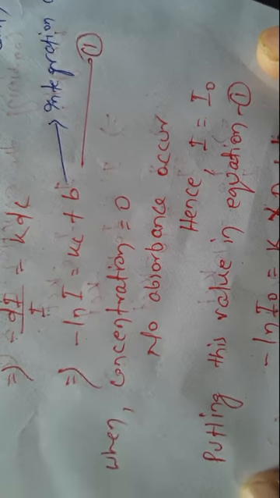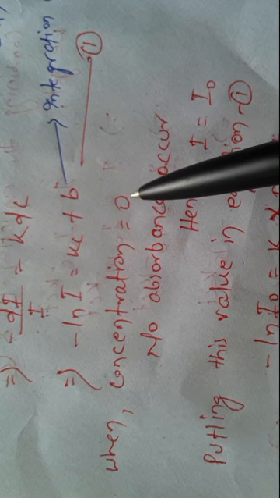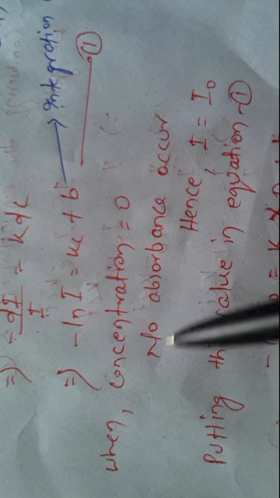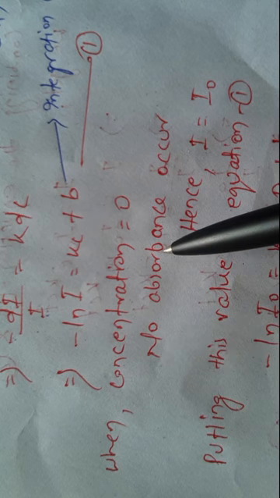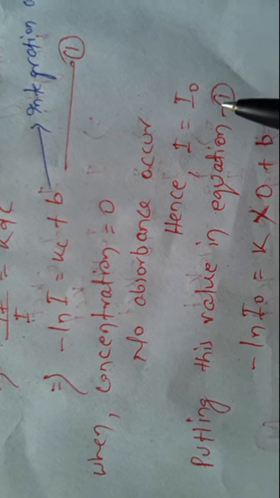Then assume that the concentration is equal to 0. When the concentration is equal to 0, there will be no absorbance, hence we can write I is equal to I0.